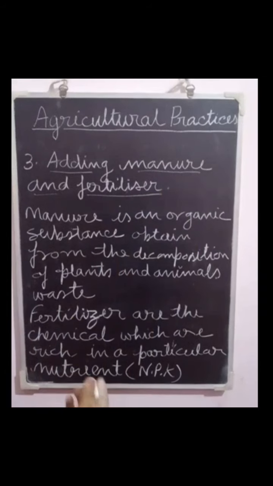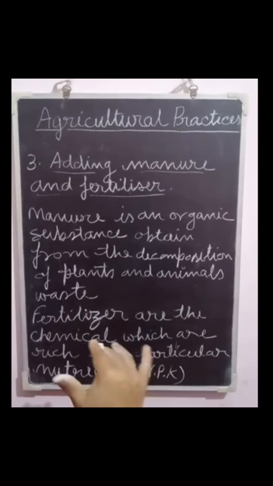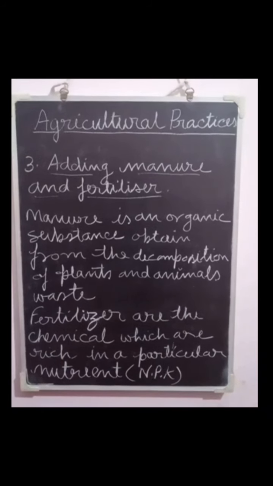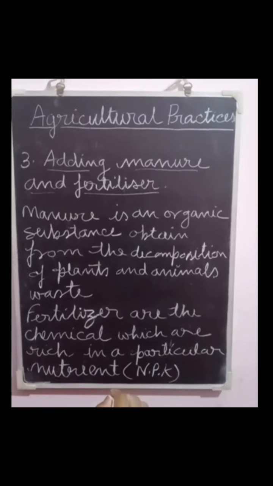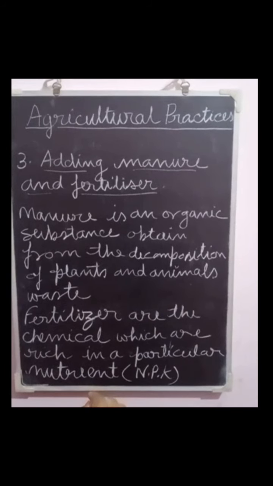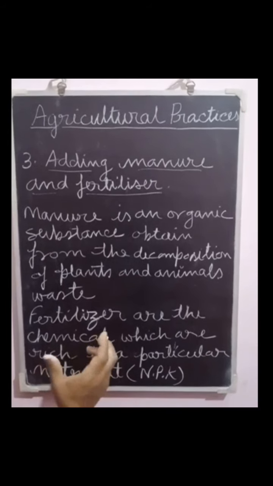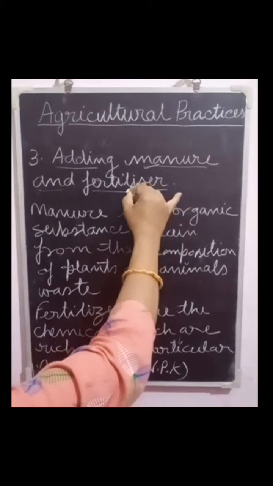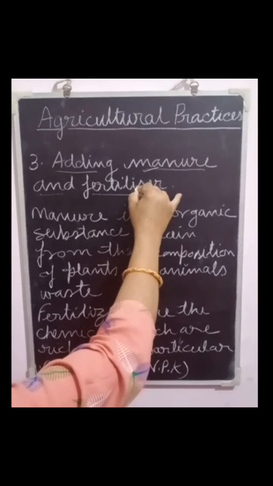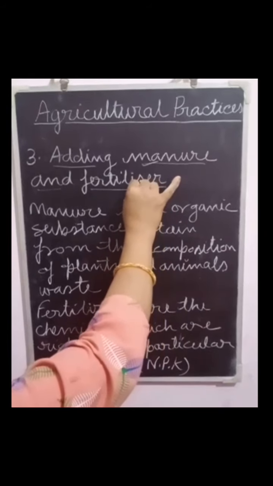Some farmers grow crop after crop in the same field. Continuous cultivation of crops makes the soil poor in nutrients, and therefore farmers have to add manure and fertilizer to the field to replenish the soil with nutrients.